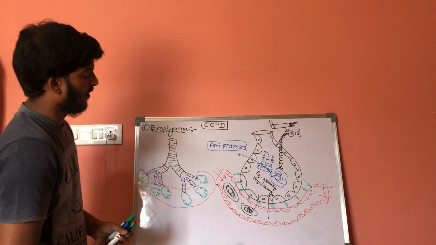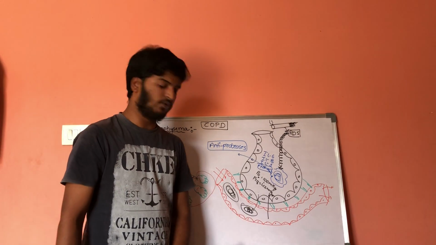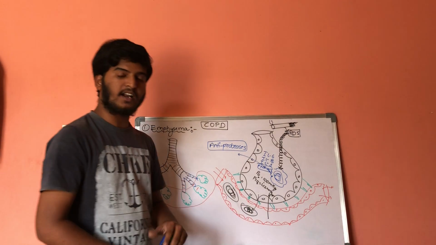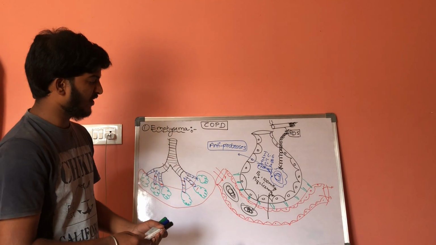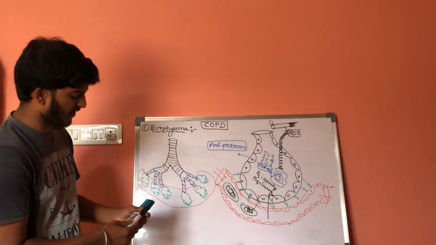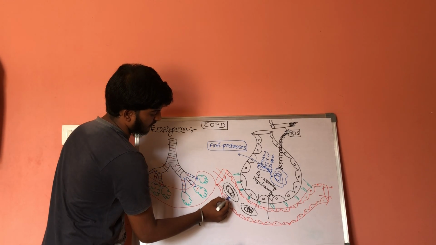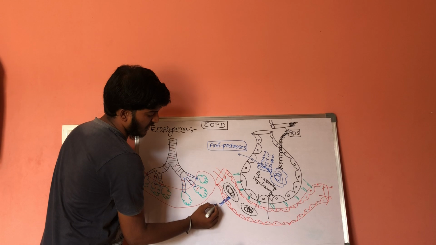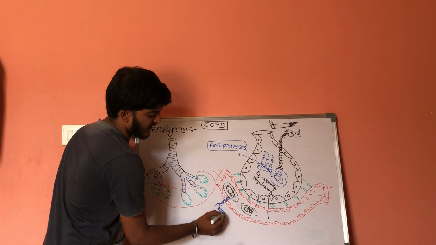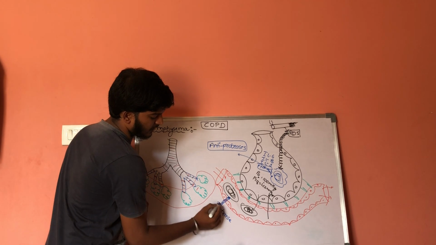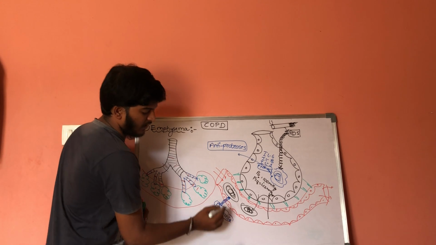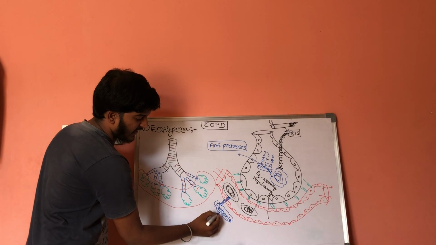Now whenever these neutrophils come into action, they will release a special protein. They release protease. The special protease is elastase.